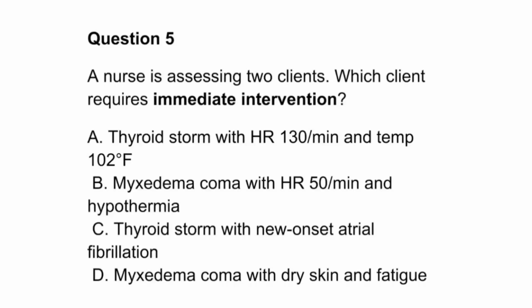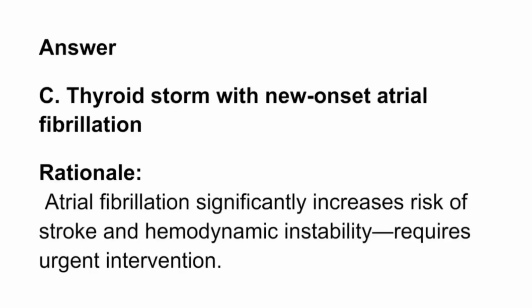A. Thyroid storm with HR 130 per minute and temp 102 degrees Fahrenheit. B. Myxedema coma with HR 50 per minute and hypothermia. C. Thyroid storm with new-onset atrial fibrillation. D. Myxedema coma with dry skin and fatigue. Answer. C. Thyroid storm with new-onset atrial fibrillation. Rationale. Atrial fibrillation significantly increases risk of stroke and hemodynamic instability, requires urgent intervention.